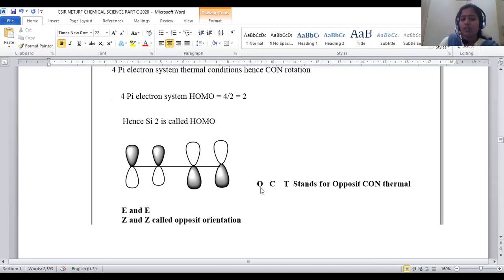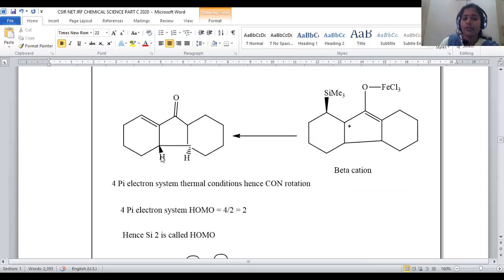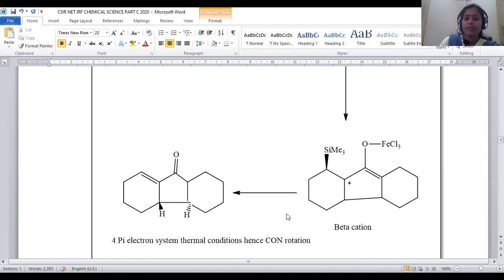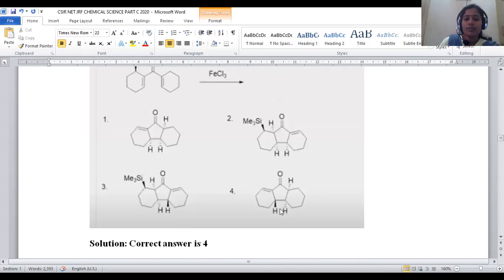In this case, OCT can be applied. OCT stands for opposite con rotation. Thermal conditions are employed, opposite con rotation, so that the 2 hydrogens are anti with respect to each other. This is the stereochemistry, because the HOMO will be Psi2. So what is the condition? Opposite con rotation. Thermal conditions can be applied here, and the product will be option number 4.